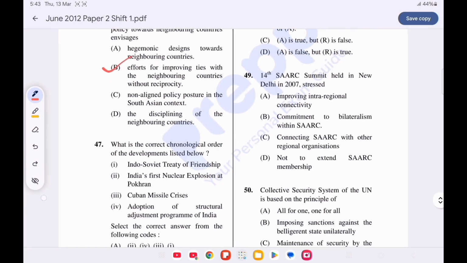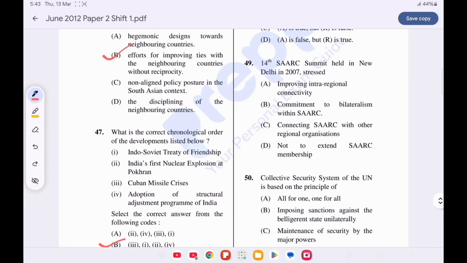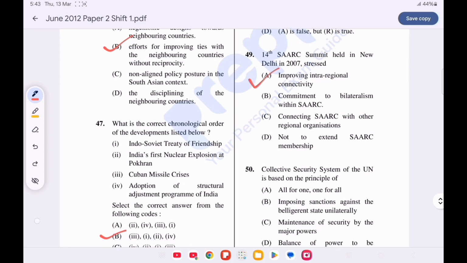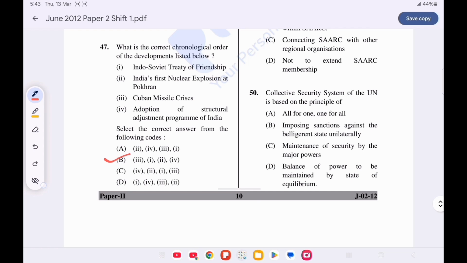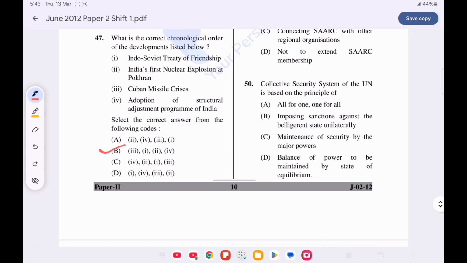Question number 49. 14th SAARC summit held in New Delhi in 2007 stressed on, option A is correct, improving intra-regional connectivity. Question number 50. Collective security system of the United Nations is based on the principle of, option A is correct, all for one and one for all.